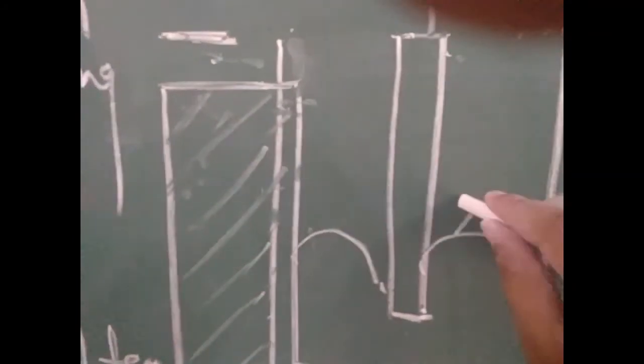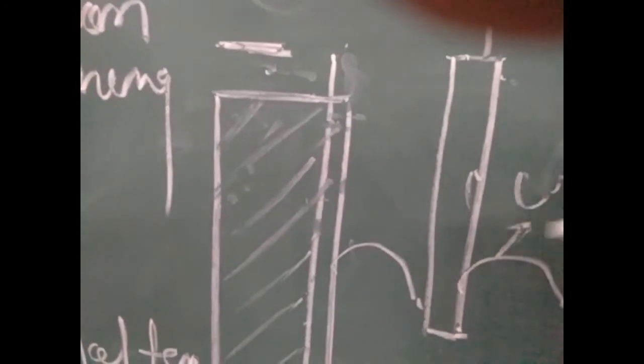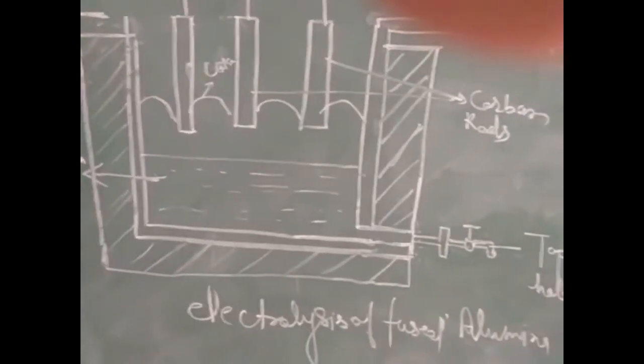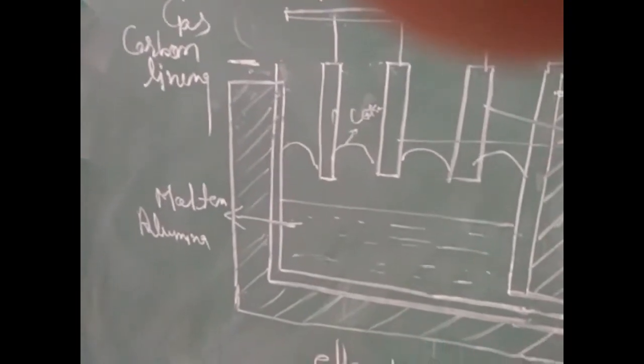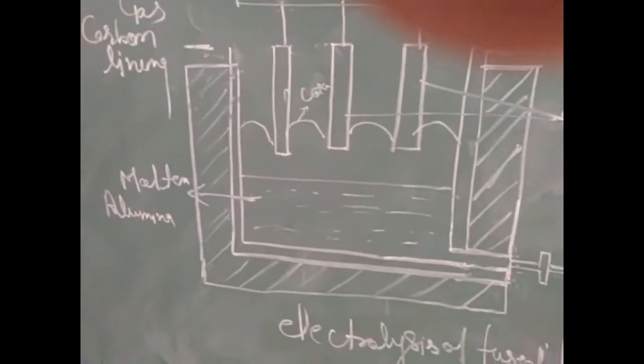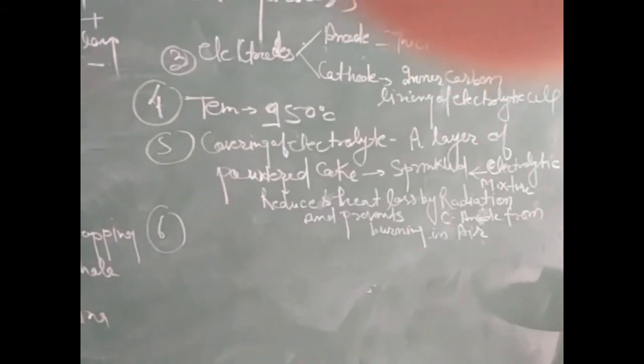Powdered coke is sprinkled over the molten mixture of alumina, and this powdered coke sprinkled over the electrolytic mixture reduces the heat loss by radiation.